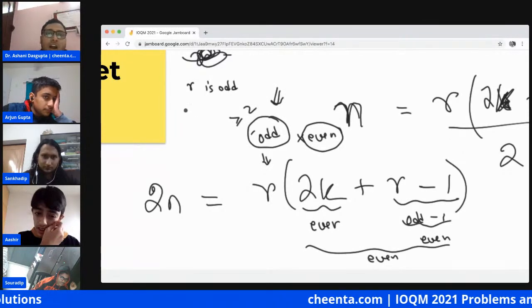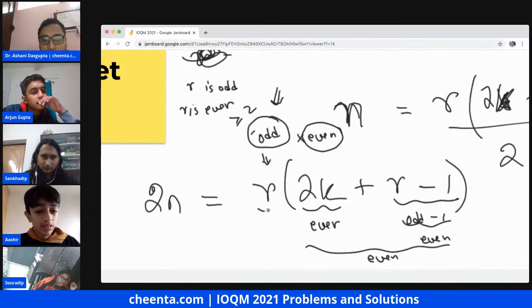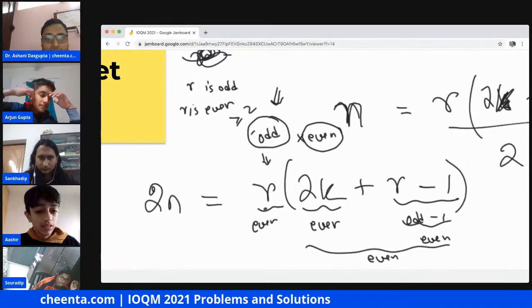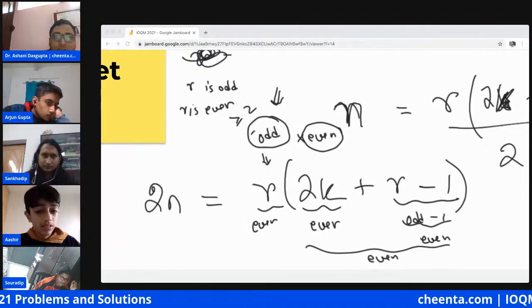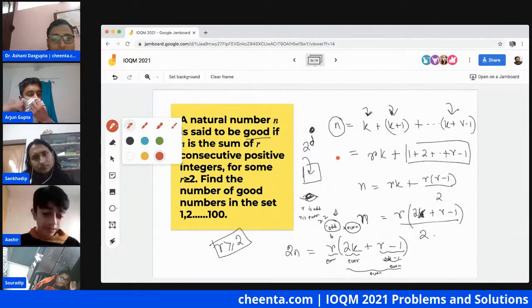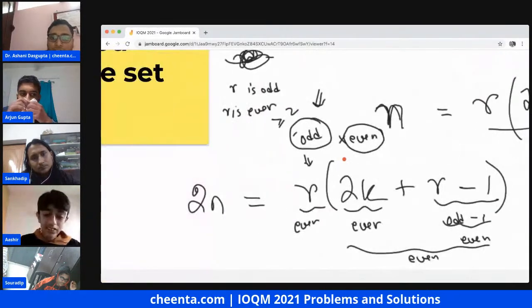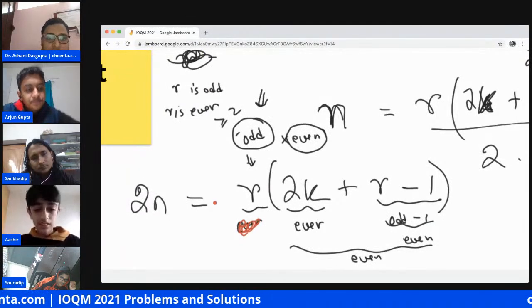But what if R is even? If R is even, what happens? Maybe I can change the color of the pen so that it'll be a little bit easier to understand the difference. So the other case is when R is even, let's delete this.